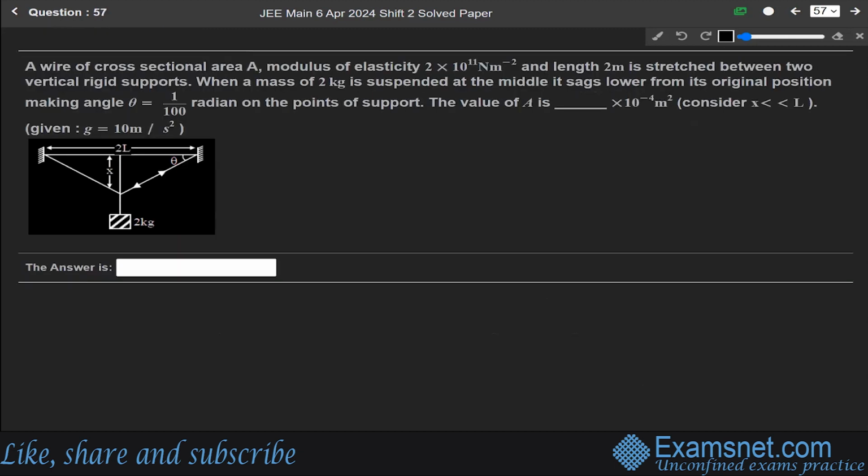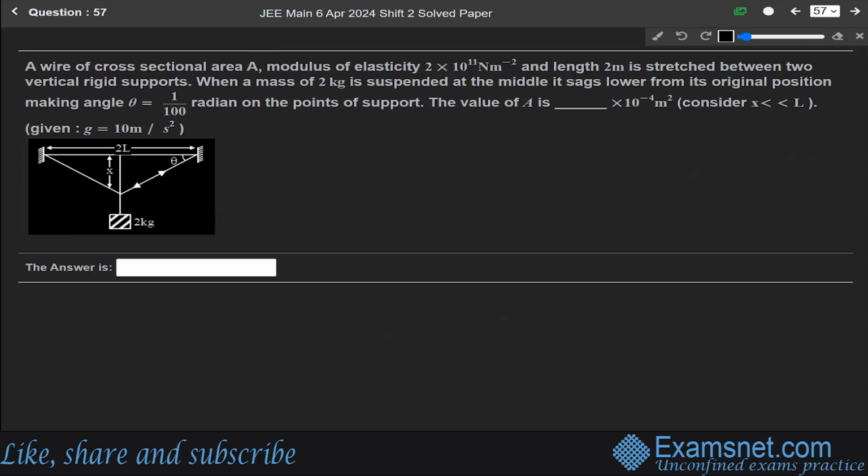Now next question 57. A wire of cross-sectional area A, modulus of elasticity 2 into 10 to the power 11 Newton per meter square and length 2 meters is stretched between two vertical rigid supports. When a mass of 2 kg is suspended at the middle, it sags lower from its original position, making angle theta equals to 1 over 100 radian on the points of support. The value of A is, okay, we have to find the value of A. So A means we have to find the area of cross section A, okay?